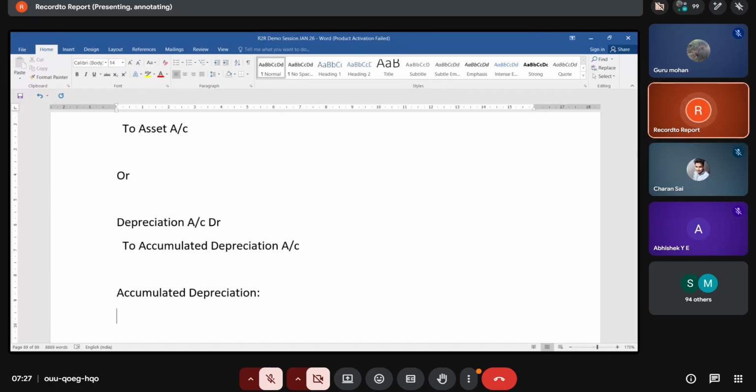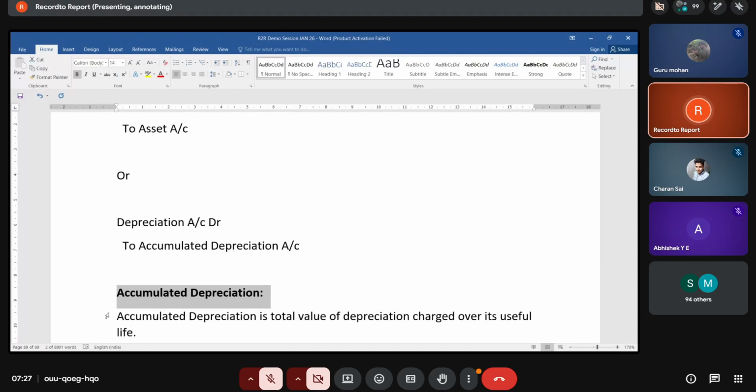Accumulated depreciation is a contra asset. Accumulated depreciation is the total value of depreciation charged over its useful life. From the beginning to now, what is the total value of depreciation charged over its useful life?